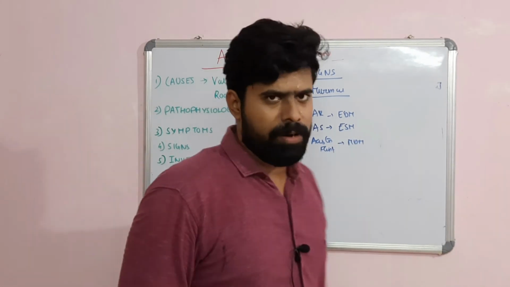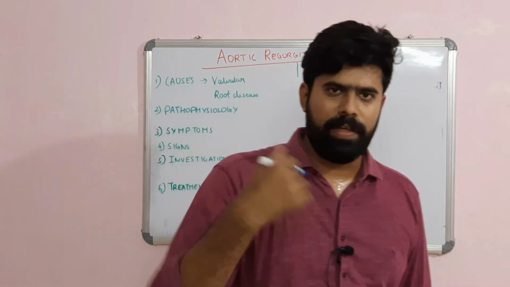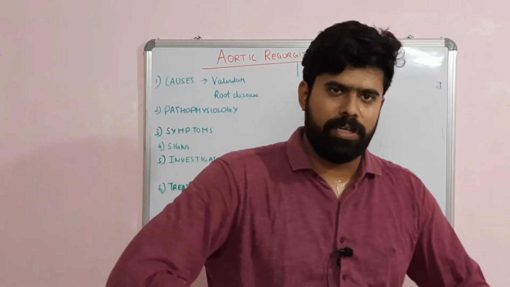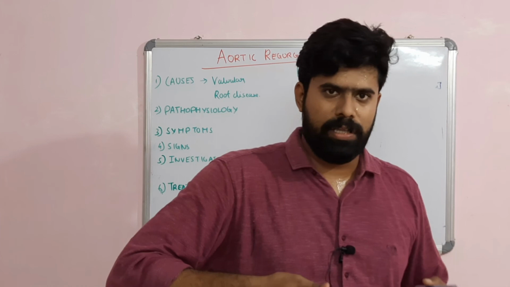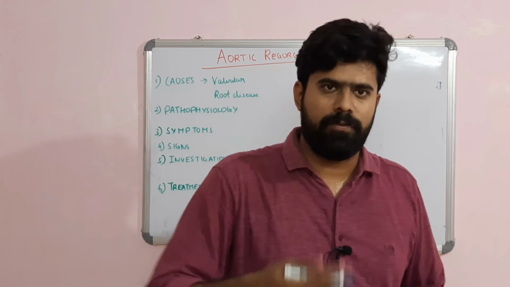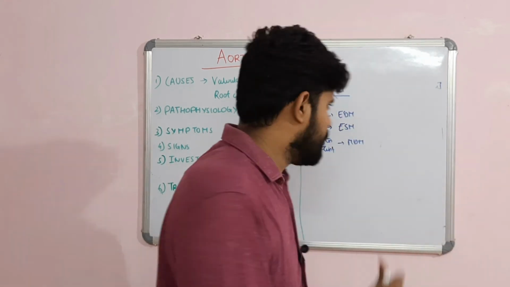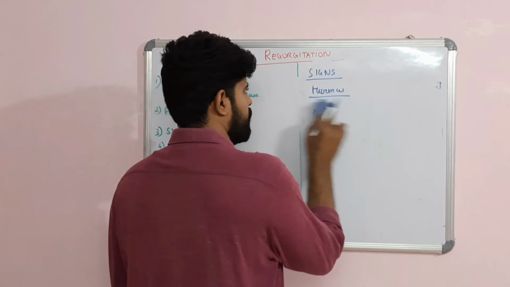Why does this Austin Flint murmur occur? This is because the filling of the LV will push the mitral valve leaflets upwards, which will produce a flow MDM at the apex. So three murmurs will be seen.